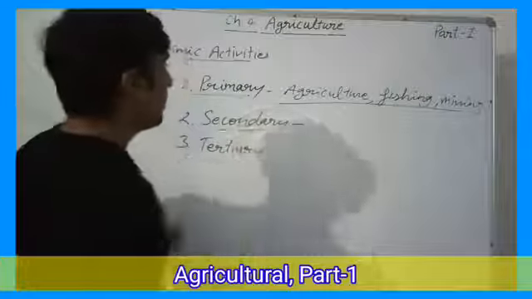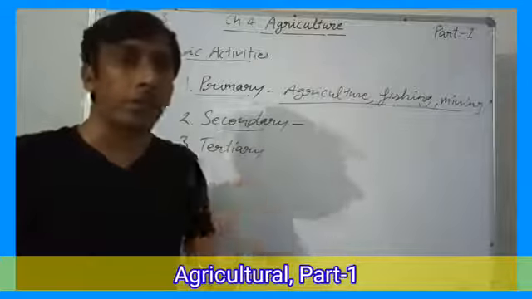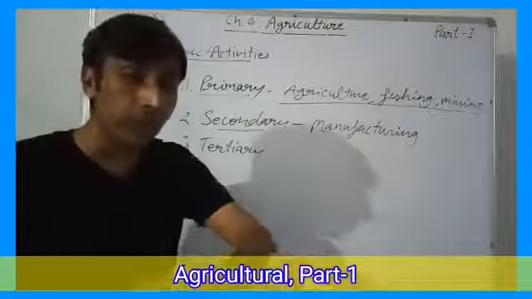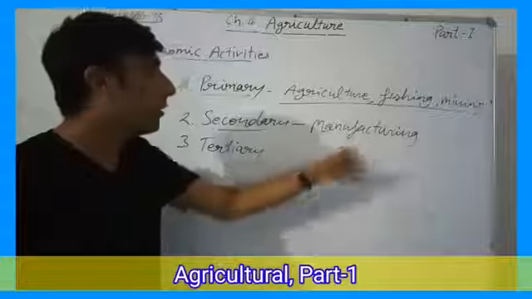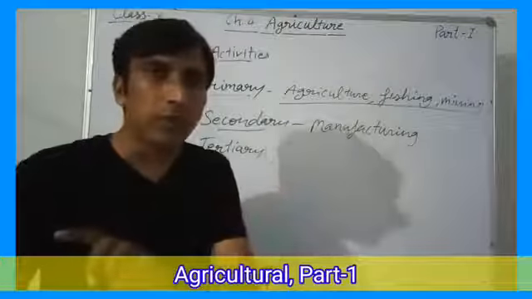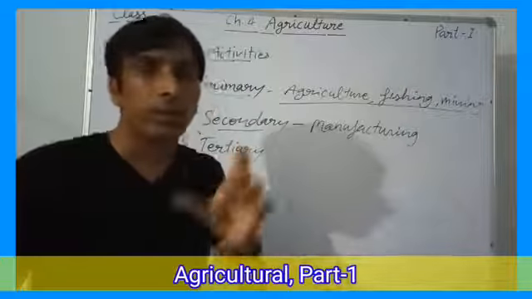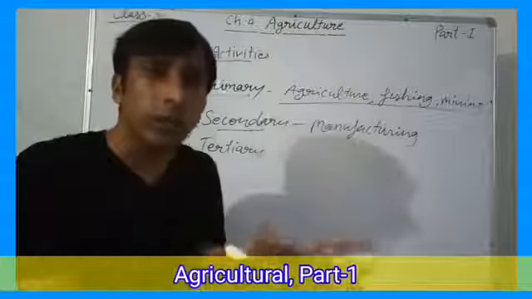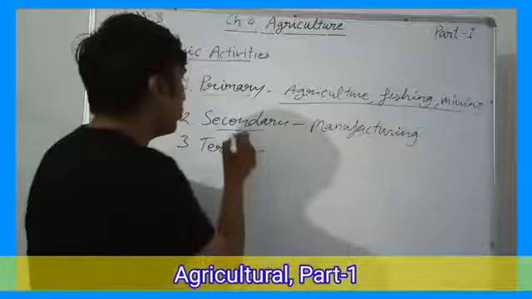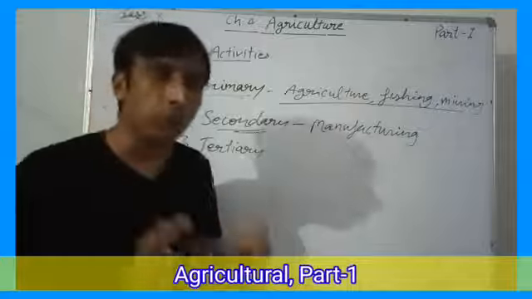Secondary activities include manufacturing. This is manufacturing: when any product is converted into a useful product by the machines, by doing the process with the machines, that is called manufacturing. For example, baking bread. From sugarcane it is converted into sugar. Clear? In the same way, cotton is converted into clothes, textile. So it is manufacturing and it is included in secondary activities. I hope you are getting my point.